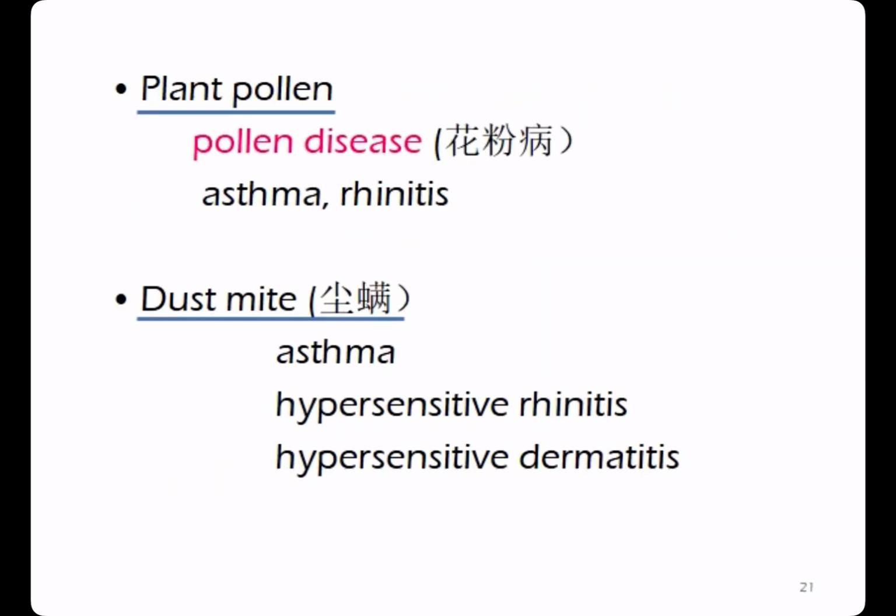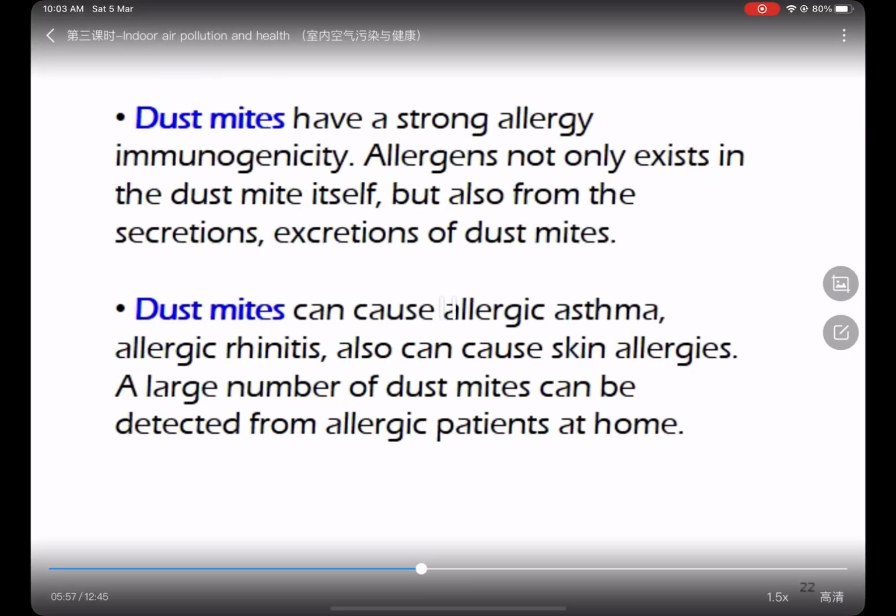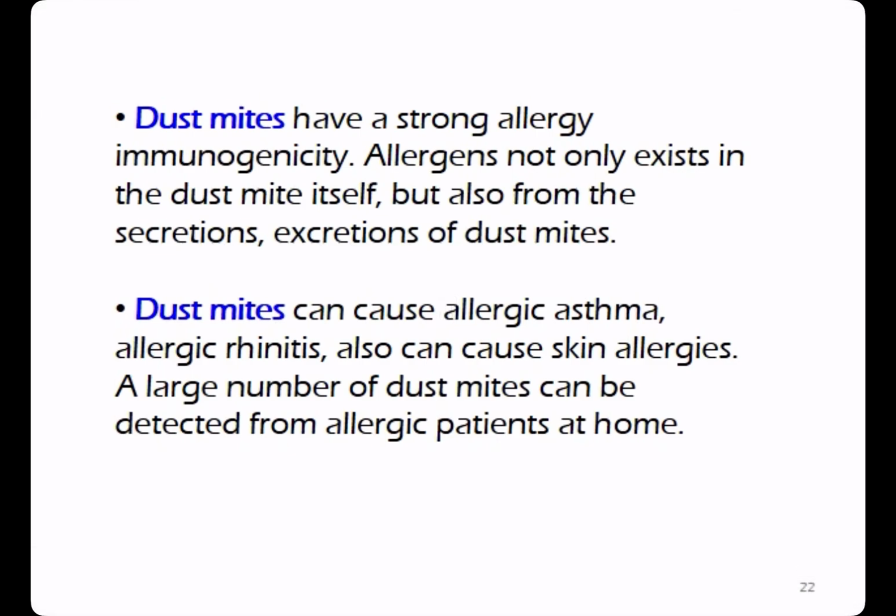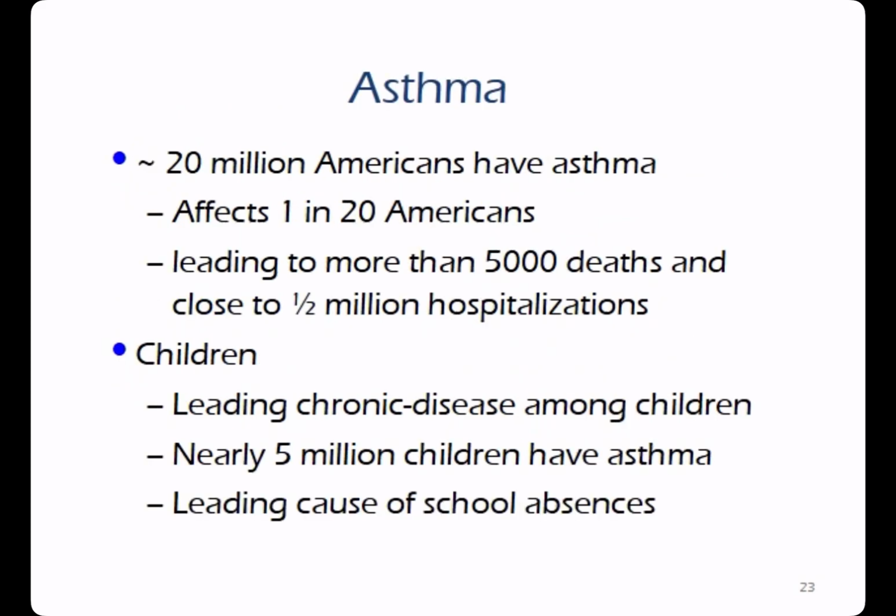The biological air pollution includes pollen and dust mite. Pollen can cause pollen disease, asthma, and rhinitis, and dust mite can also cause the same thing. Dust mite have a strong allergen immunogenicity. Allergens not only exist in the dust mite itself, but can also come from excretions of dust mites. So about 1 in 20 or 5% of the people have asthma.